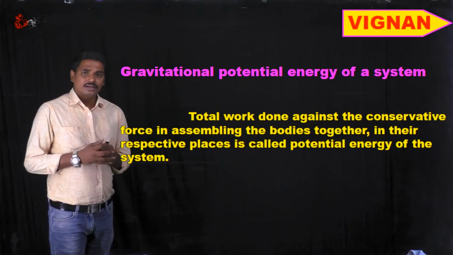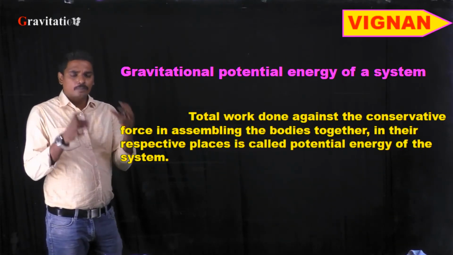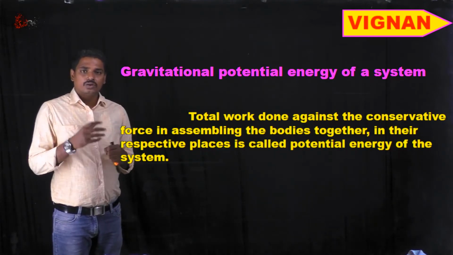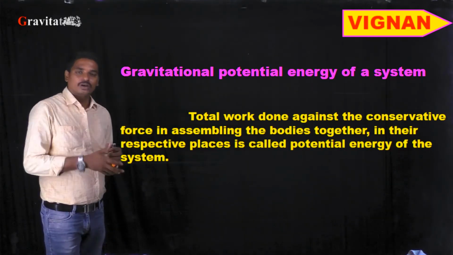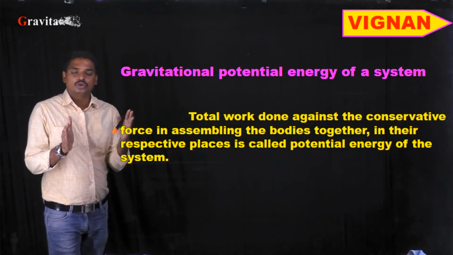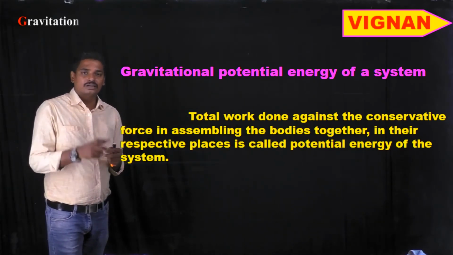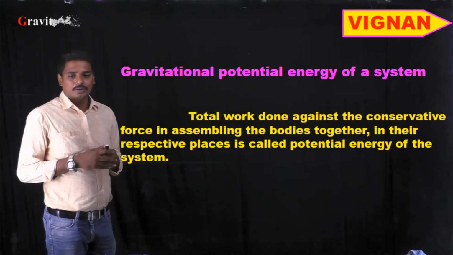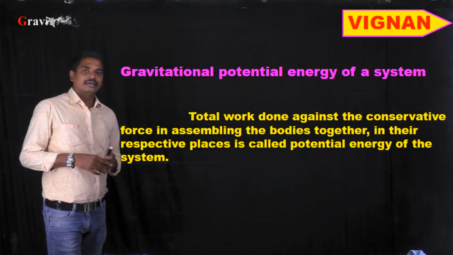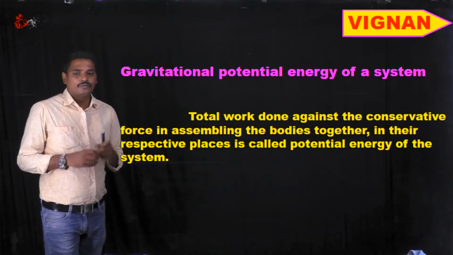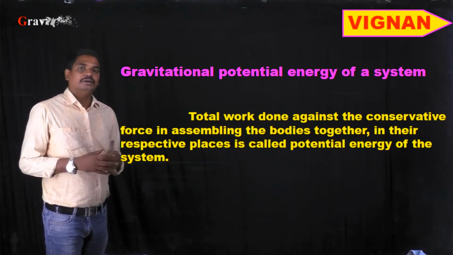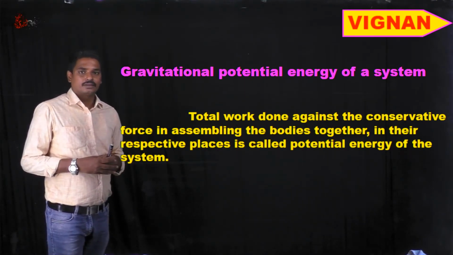So whenever two or more bodies interact due to the gravitational force, some work is done to bring the bodies together. This work done is stored as gravitational potential energy. So gravitational potential energy is the total work done against the conservative forces in assembling the bodies together in their respective places.